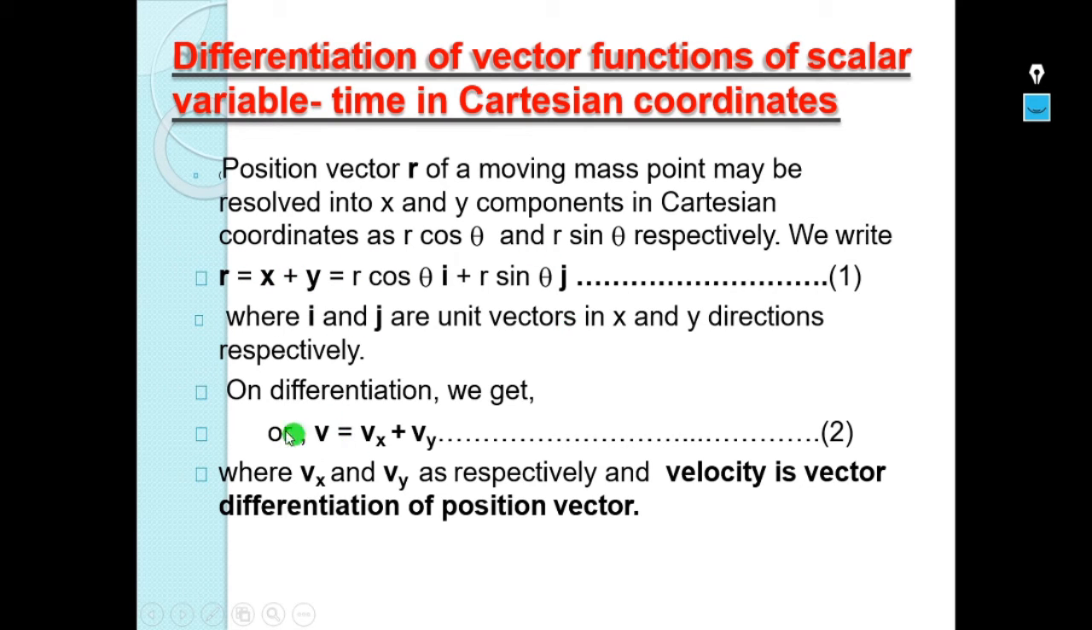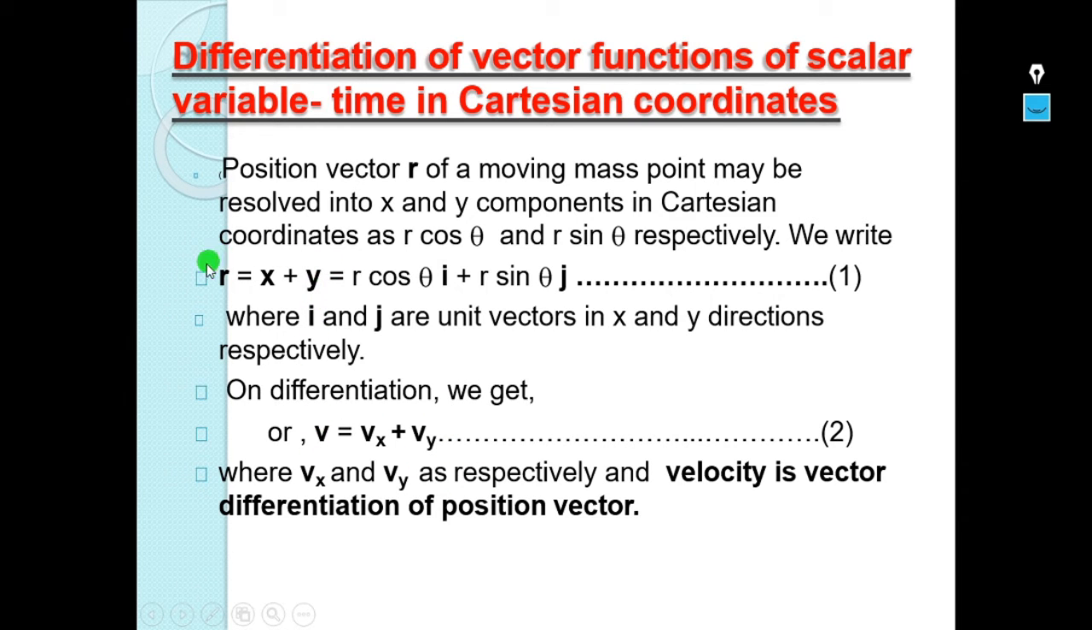On differentiating this position vector, we get the velocity vector. The velocity vector is equal to the sum of the differentiation of x, which gives the velocity vector Vx, plus the differentiation of y, which gives the velocity vector Vy. Where Vx and Vy are respectively velocity vectors, and velocity is the vector differentiation of the position vector. So how did we get this velocity? Because of the vector differentiation of these position vectors, we got velocity vectors.